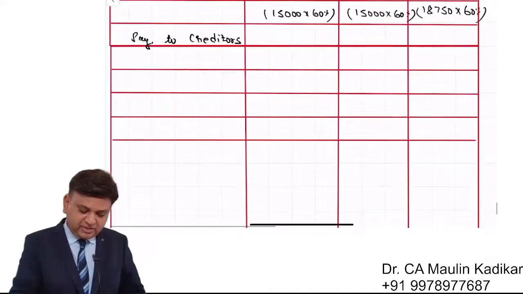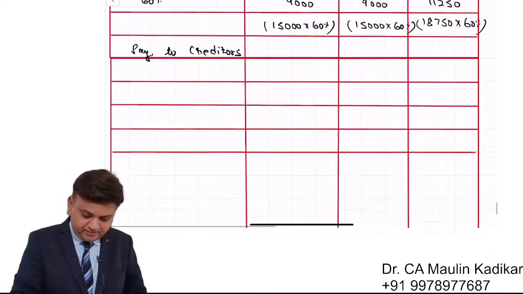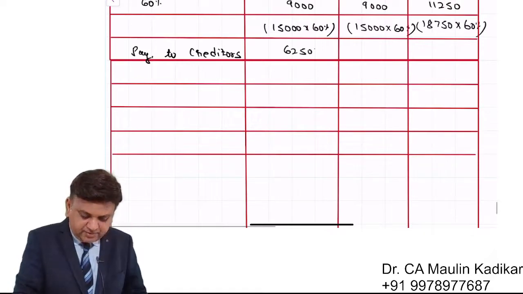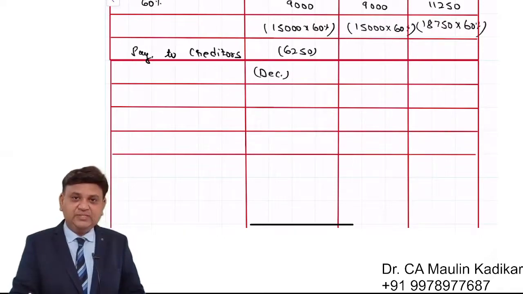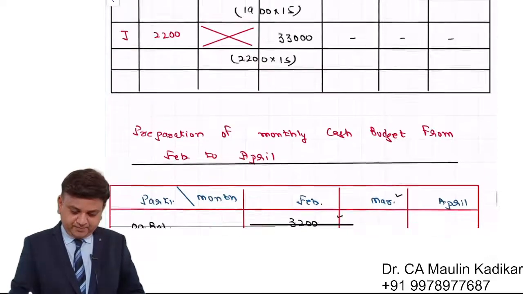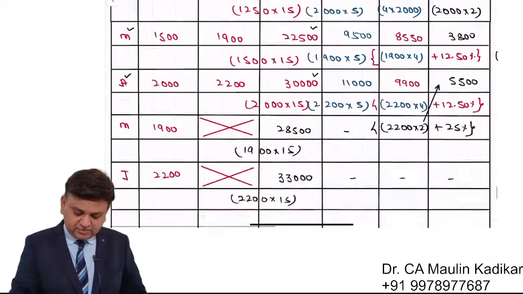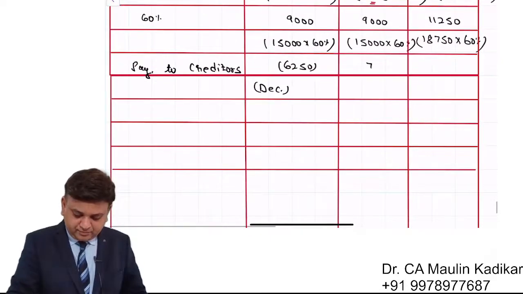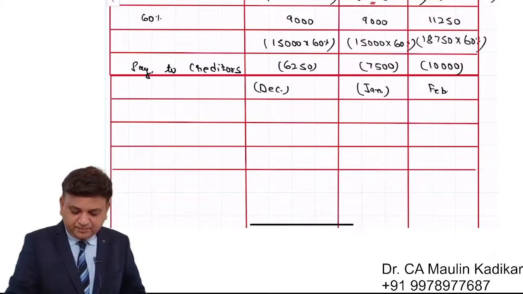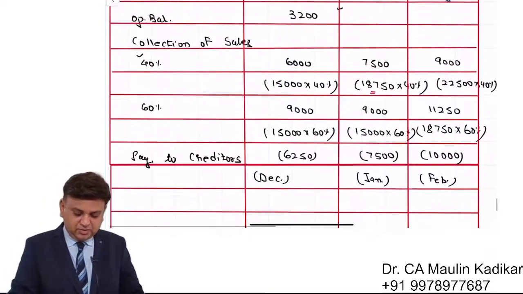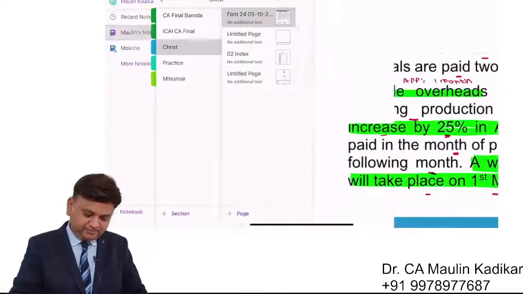So we will have payment to the creditors 6250. Over here, for the purpose of understanding, I am writing December. Means purchase of December is paid in the month of February. Okay. After that it is 7,500 and 10,000. That is the month of January and that is the month of February. So average payment period is 2 months.